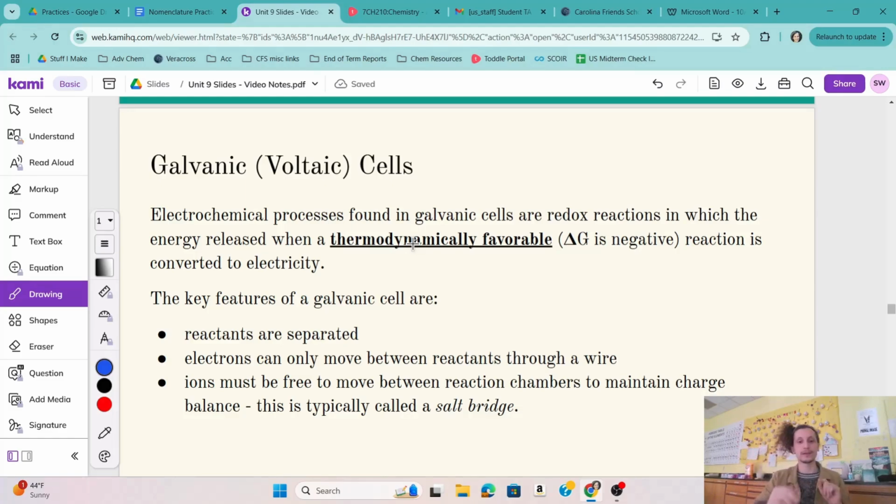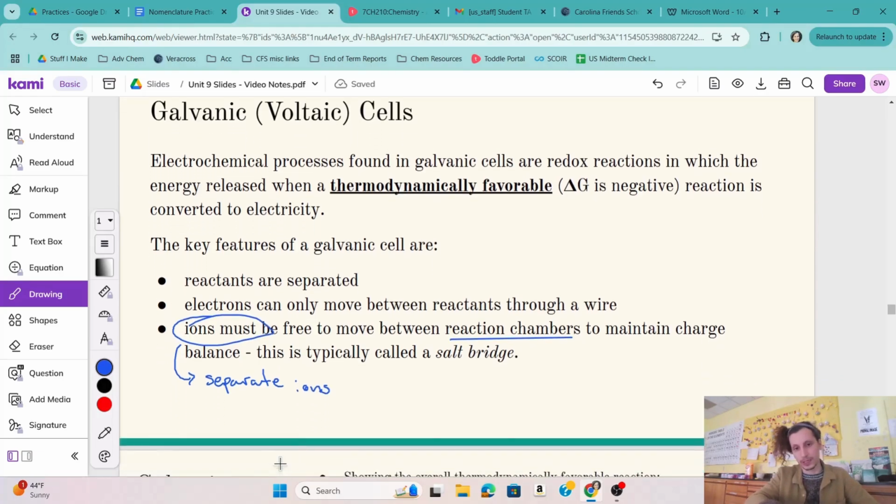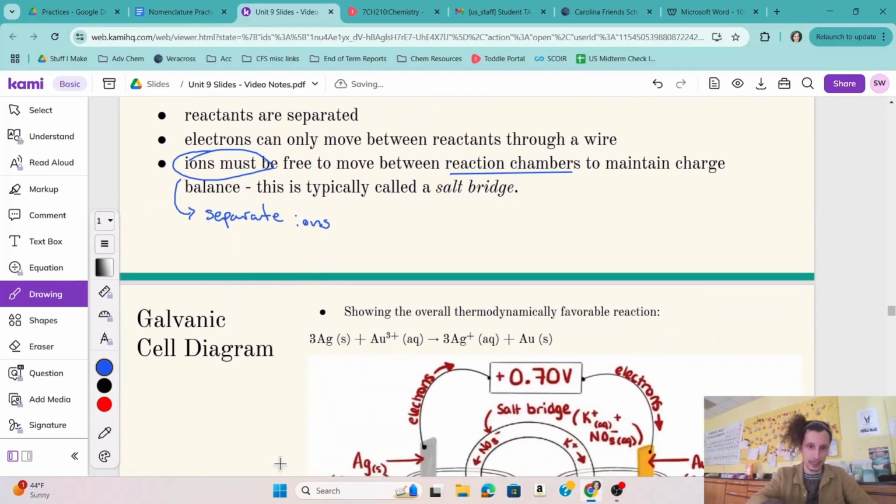And we also need to have ions that can move between the chambers. So not actually the ions of the reaction, but separate ions from the reaction. And they're there to maintain a charge balance. And this is something we call a salt bridge, which we'll understand more when we look at this diagram.